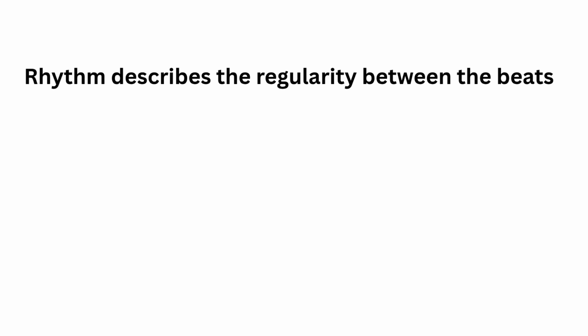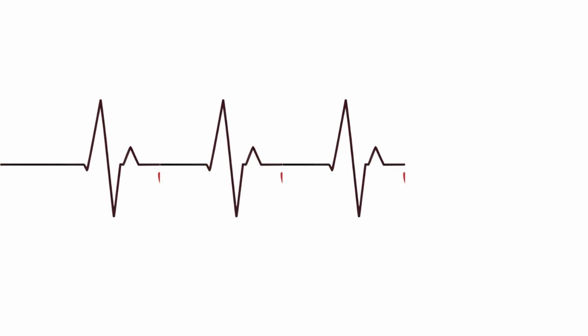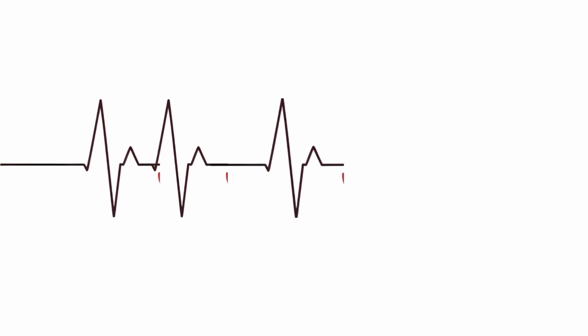Now let's understand rhythm. Rhythm describes how regularly or irregularly the heart is beating. If the heartbeats occur after equal intervals of time, then the beats are said to be regular. Whereas, if the beats are not regularly spaced in time, it is called irregular beats.